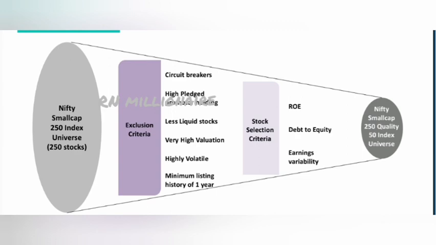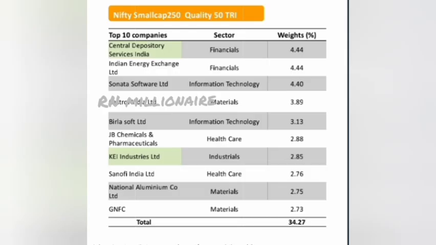Let's look at the top 10 stock holdings in the Nifty Smallcap 250 Quality 50 Index. CDSL, Central Depository Services, sector financial, weightage is 4.44%. IEX, Indian Energy Exchange Limited, sector financial, weightage is 4.44%.